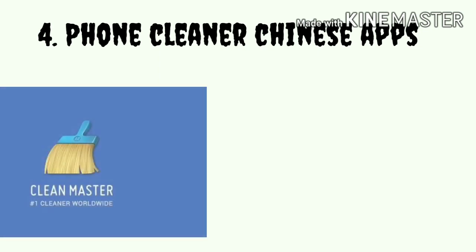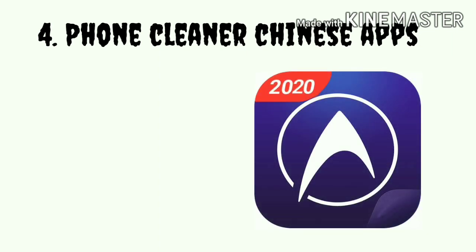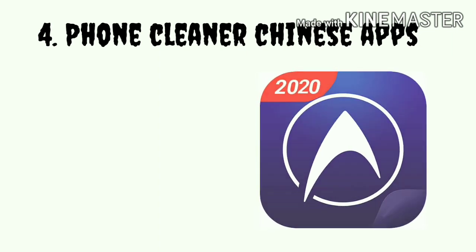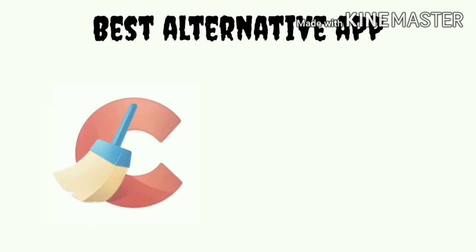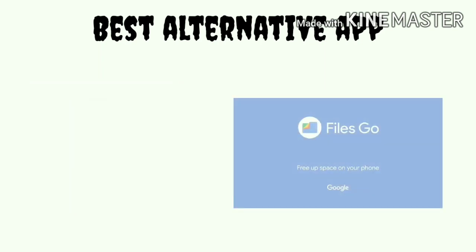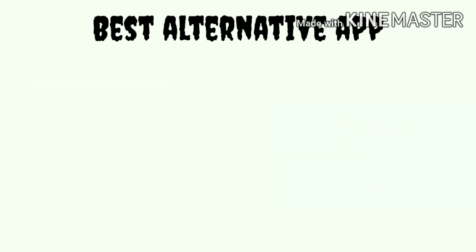Fourth, phone cleaner apps: Clean Master and DU Speed Booster app, which are totally banned in India. The best alternatives to these two apps are CCleaner and Files Go app by Google. These two apps can be used on our phone as phone cleaner apps.